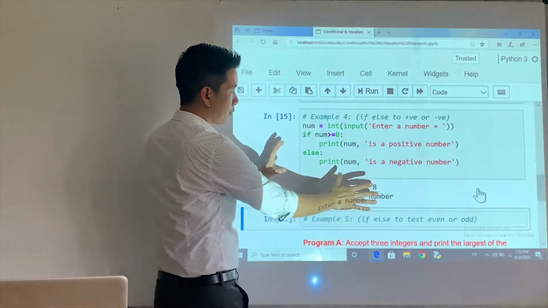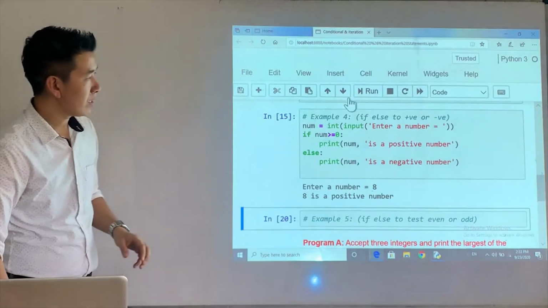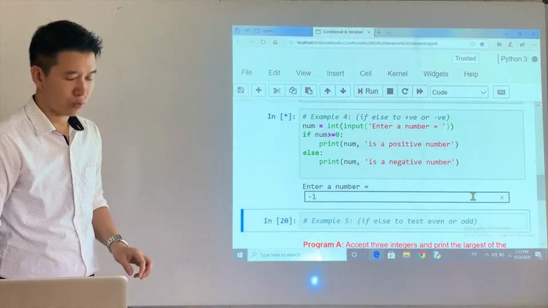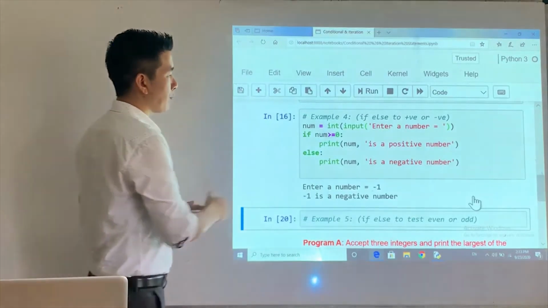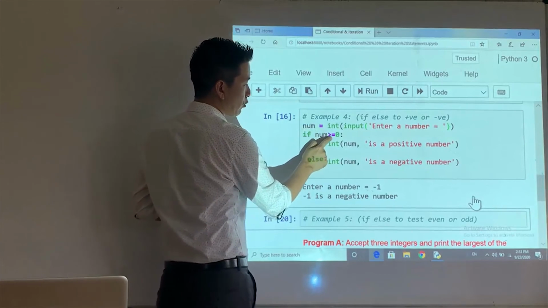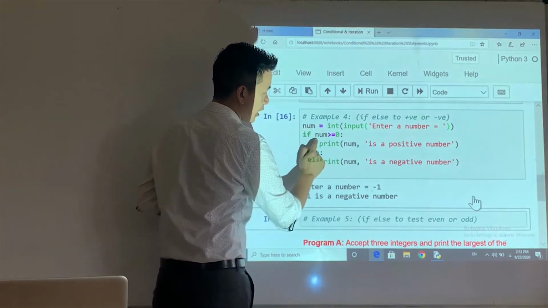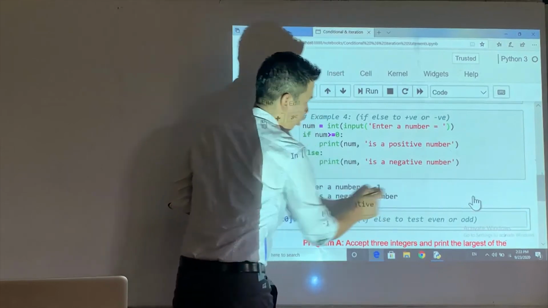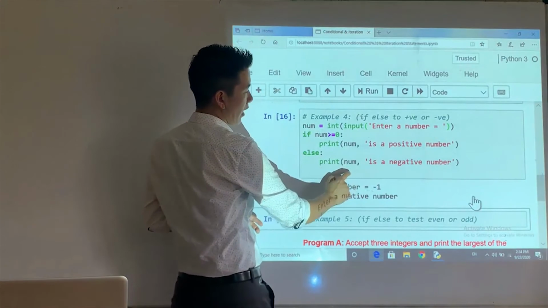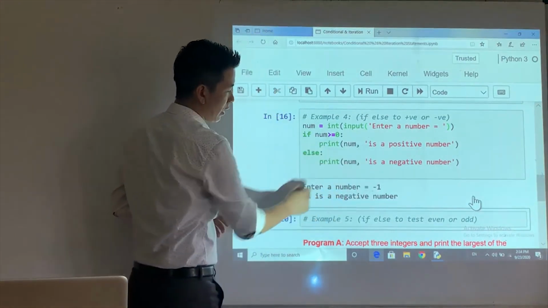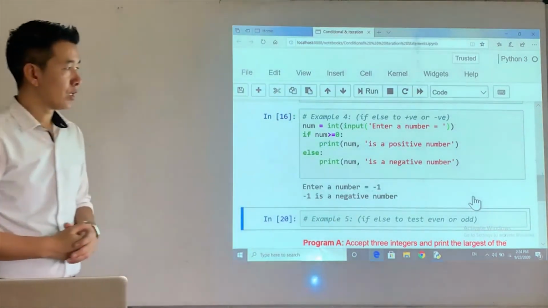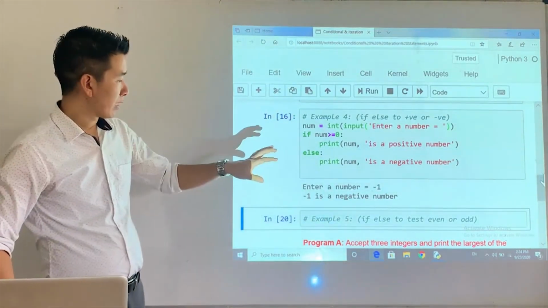And that should be the end of the program, right? Now let's say I run the program again and I enter -1. The moment I press enter, what happens? Num value becomes -1. -1 greater or equal to 0, the condition becomes false. If it is false, the statement of else will be executed. Hence, I get the answer: the value of num is how much? -1. -1 is a negative number. Alright? I hope you are clear with this.